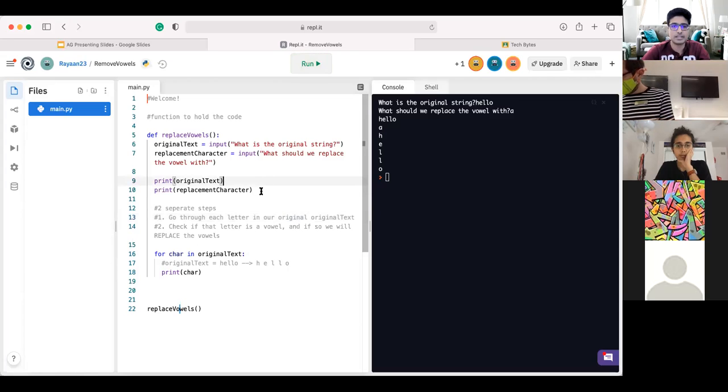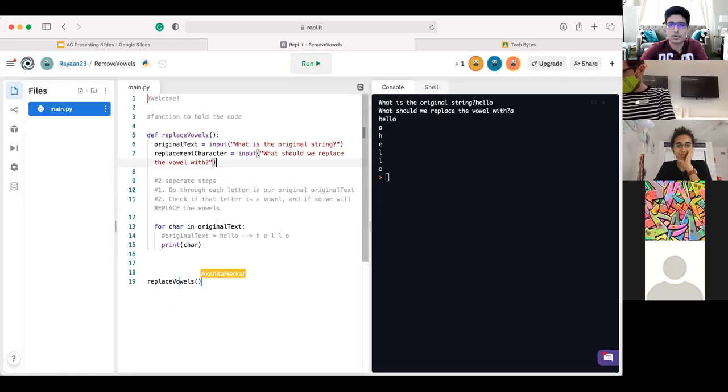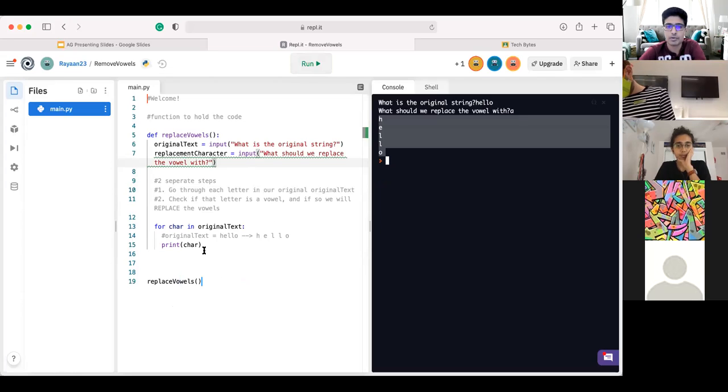Okay, these are some print statements I have above, so make sure to get rid of those. And now I'll hit run. Now I'll say hello, anything. And there we go. We see every single character inside of our string being printed out. So step one is accomplished.